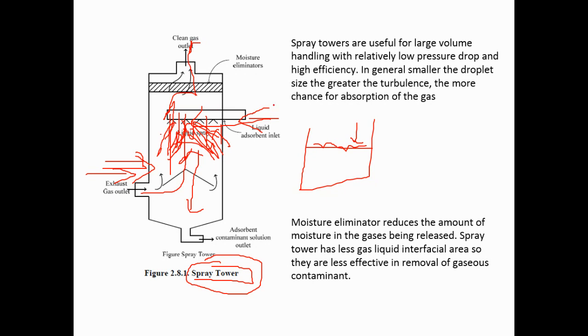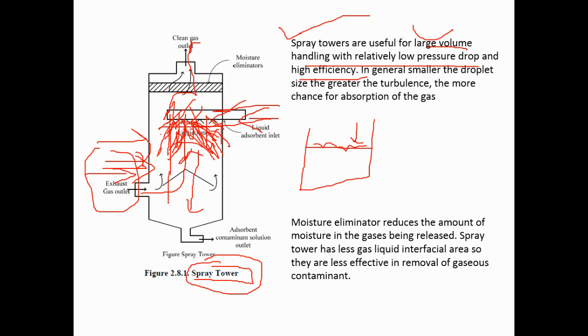It's called a spray tower because the water is sprayed inside the tower. Spray towers are useful for handling large volumes of gas with a relatively low pressure drop and high efficiency. This is needed in industries where the volume of gaseous pollutants is large and the pressure is low.